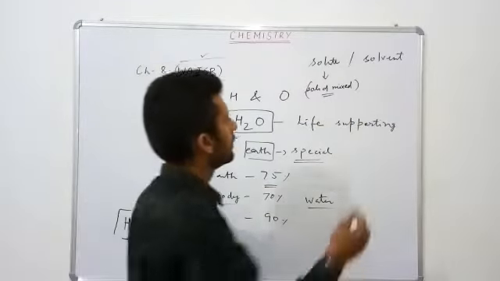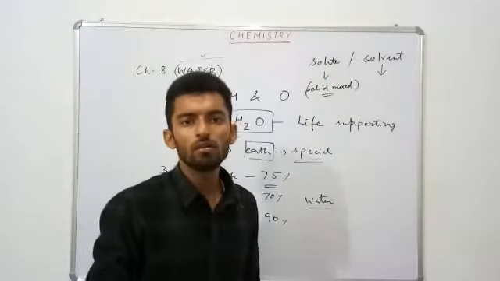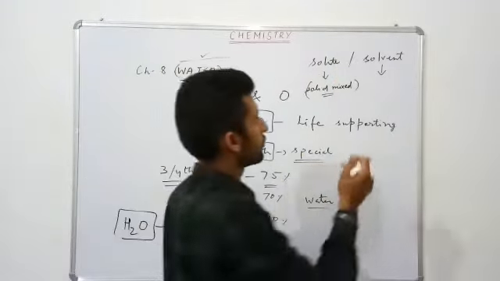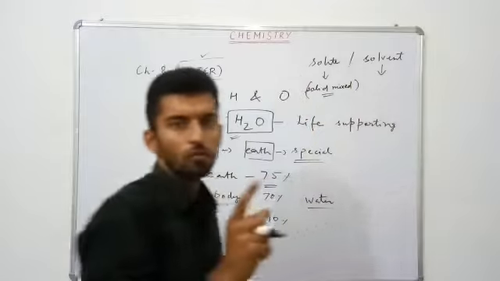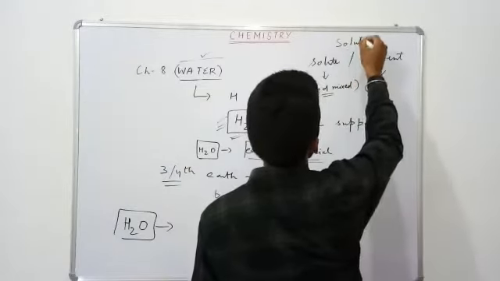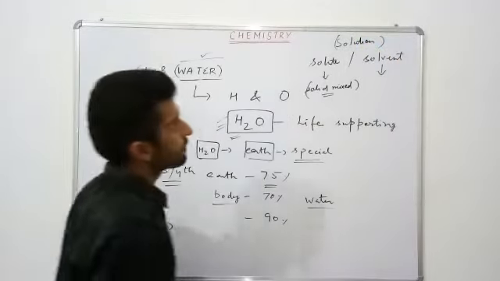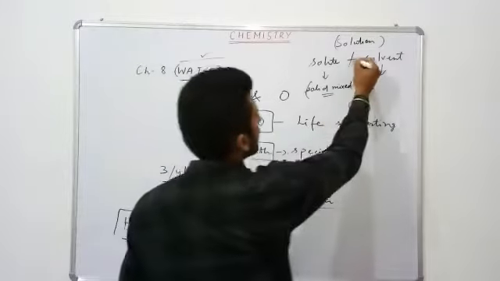And what is solvent? The liquid in which the solute mixes, that we call solvent. So solute and solvent, when combined, form a solution. Clear?